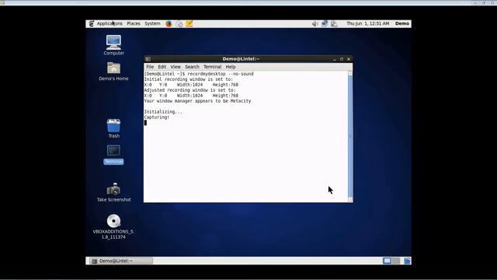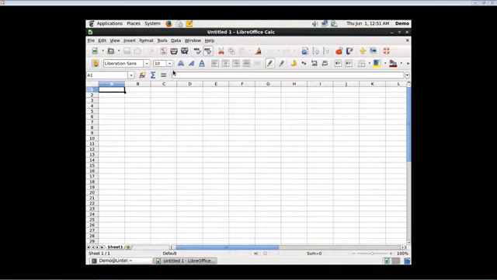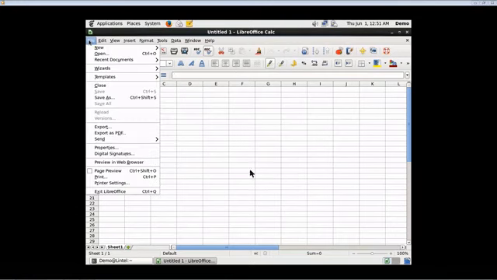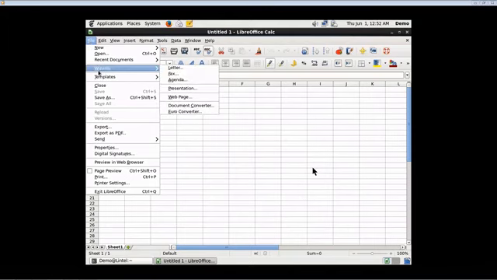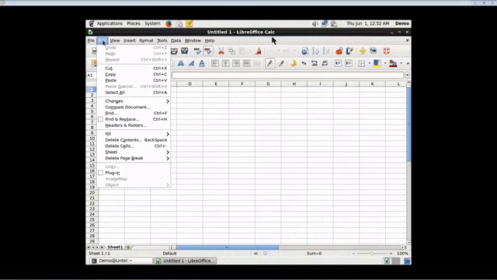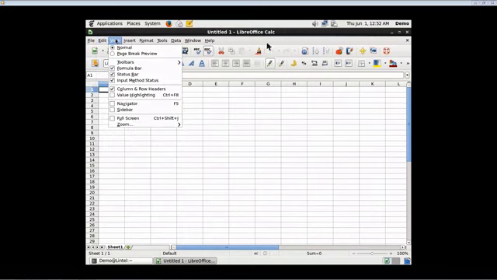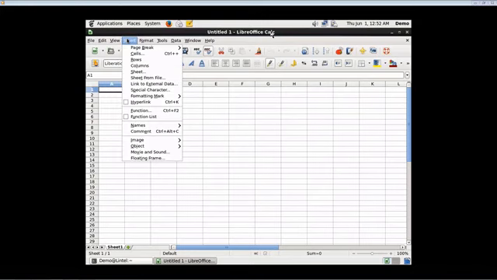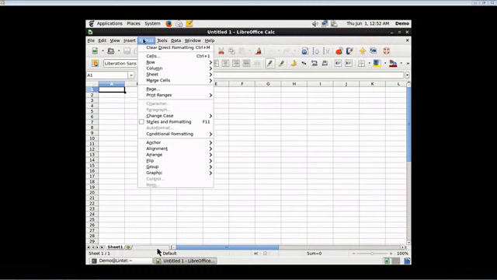Let us see another application. This is LibreOffice Calc. It is a spreadsheet. The same kind of menus are available. There are wizards. Whatever spreadsheets are created with Microsoft Excel can be opened in LibreOffice Calc. We can add columns and rows, and we can add sheets. This is one sheet, and we can create more sheets.